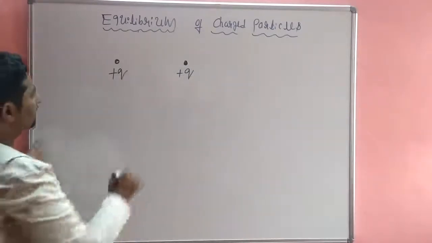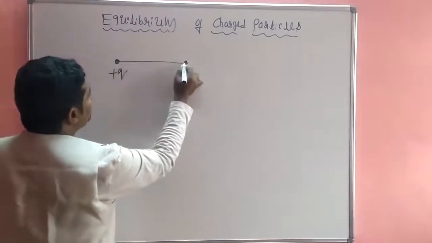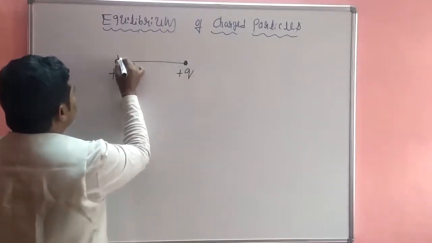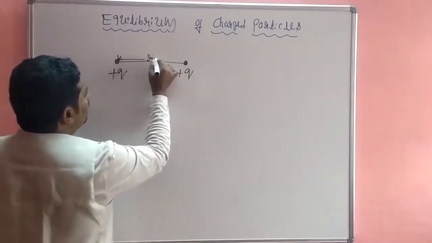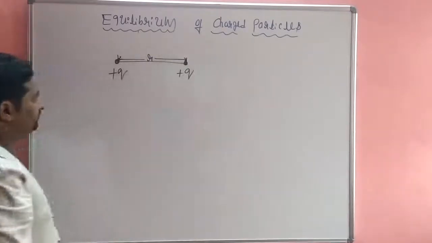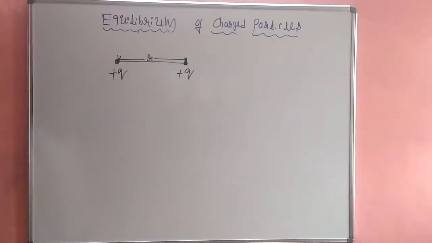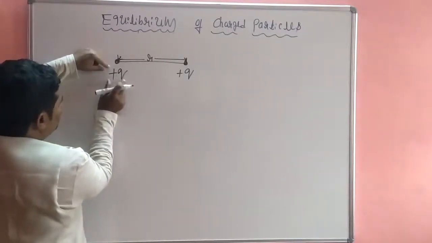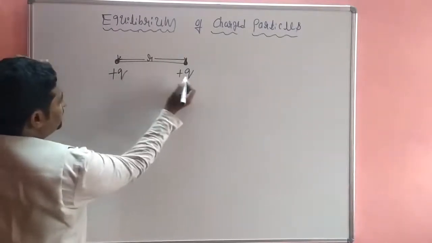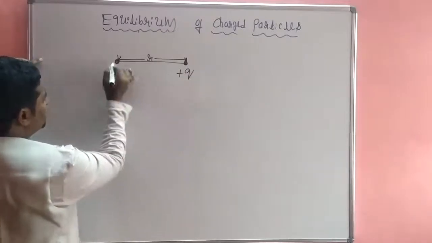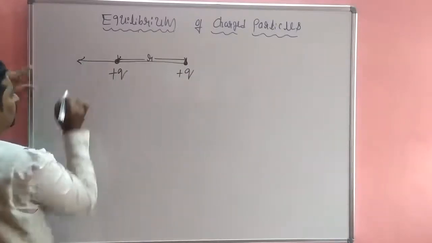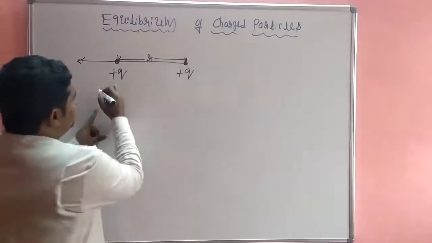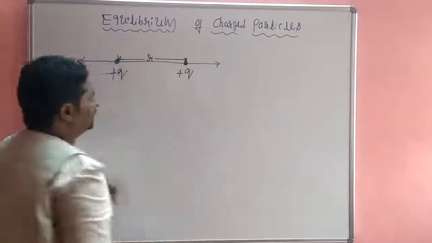The magnitudes are the same, and the distance between these two charges is r. The force exerted on each charge plus q by the other is repulsive, because both are positive charges.